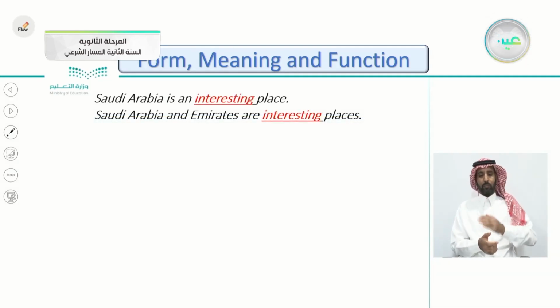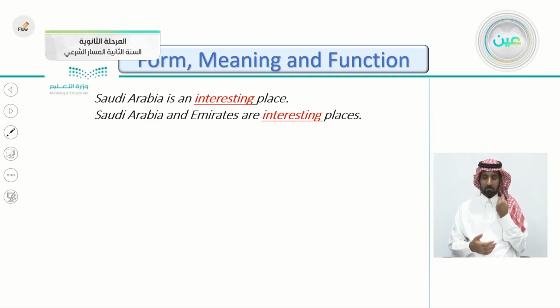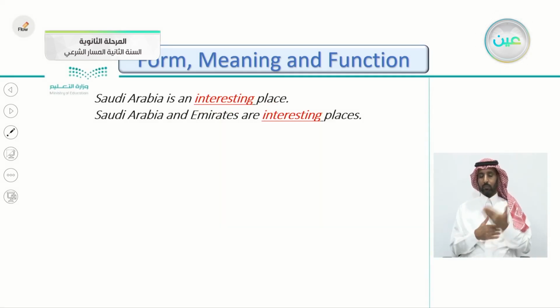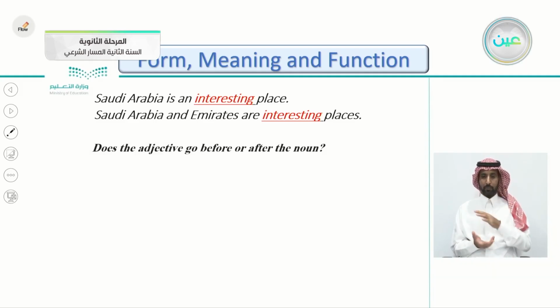For example, here we say Saudi Arabia is an interesting place. You notice here the adjective interesting and the noun place. Same, Saudi Arabia and Emirates are interesting places. Interesting places. This is plural and this is singular. So it doesn't matter if it's singular or plural, they're both the same adjective.